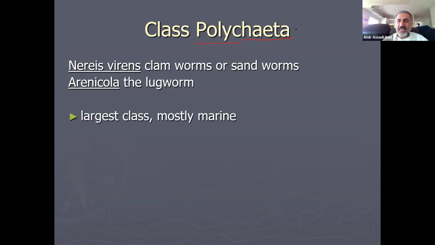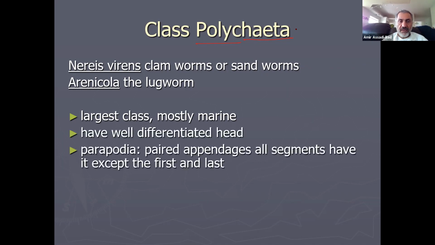It is the largest class. When I say largest class, it means number of species, not the size of the animals. The number of species in this class is the largest, and they're mostly marine. They have a differentiated, very well developed head, and parapodia, pairs of appendages. You will see pictures of them. They're on the side of the animals, and we call them appendages. All segments have them except the very first and the last one.